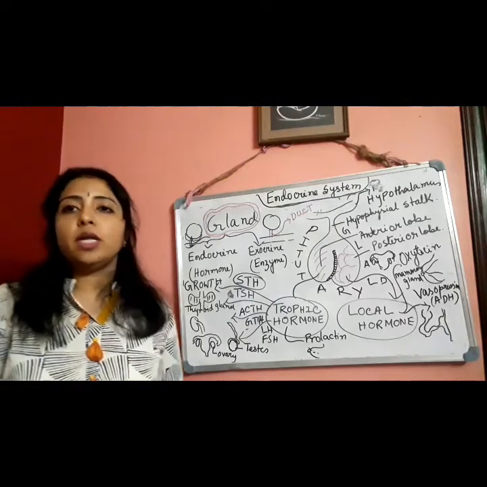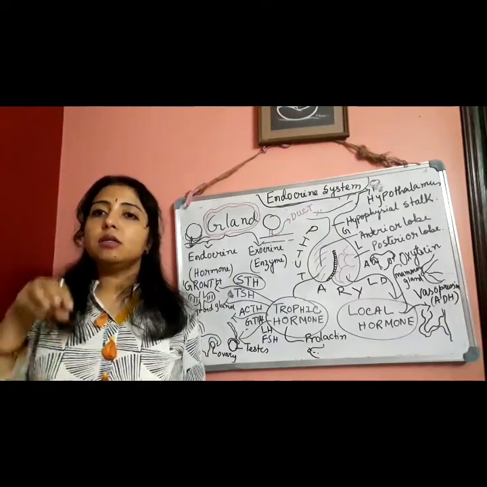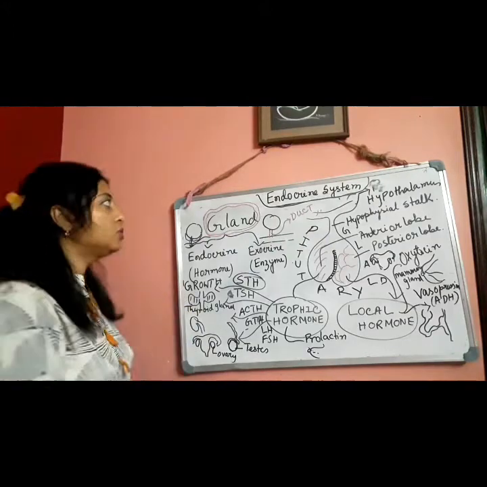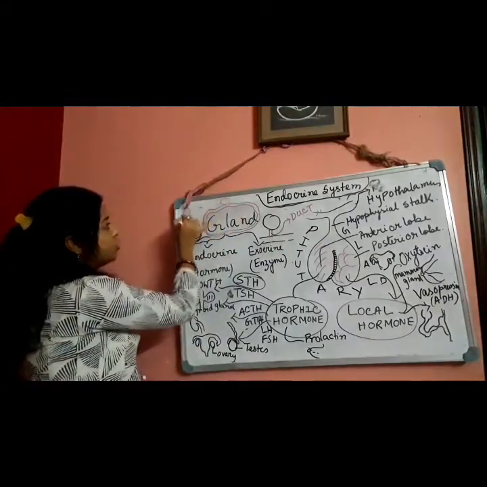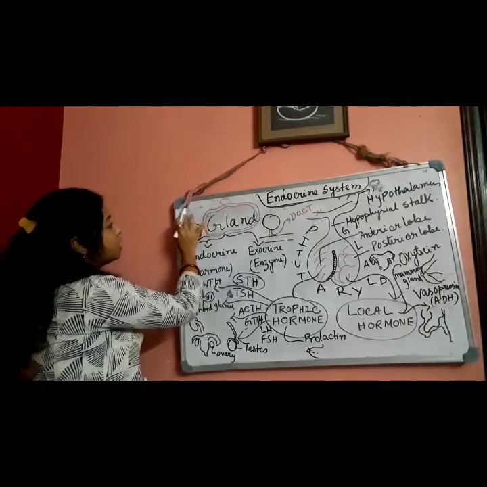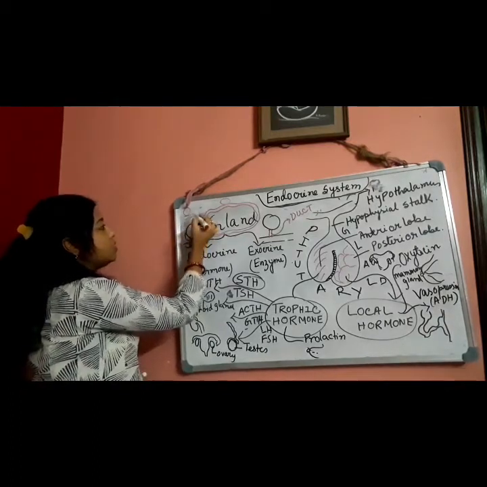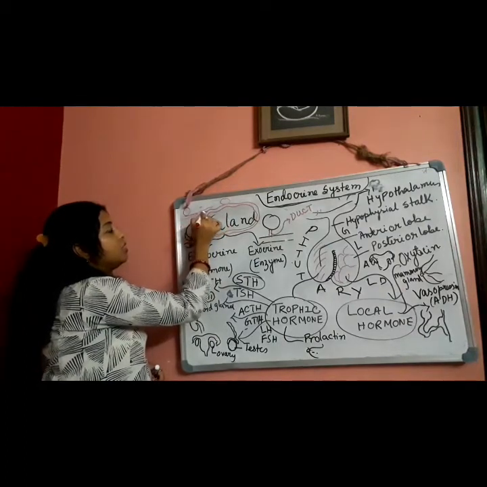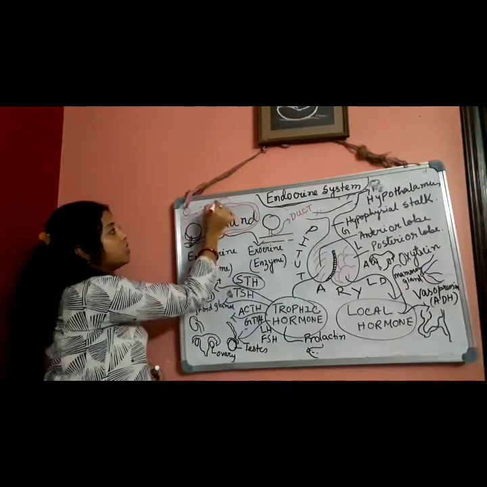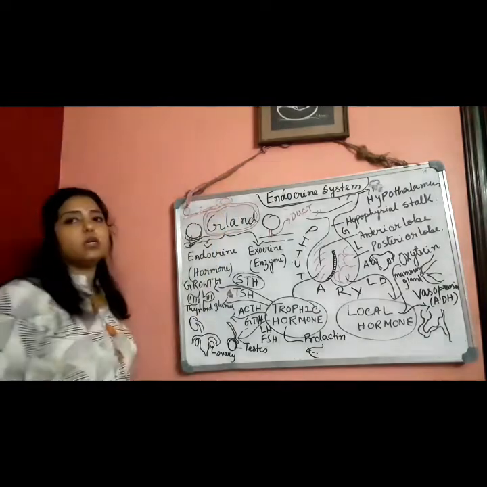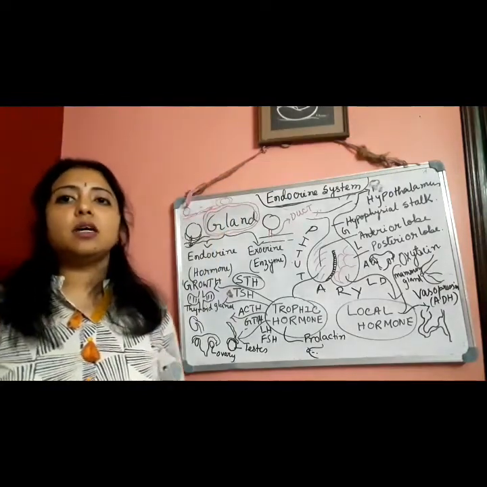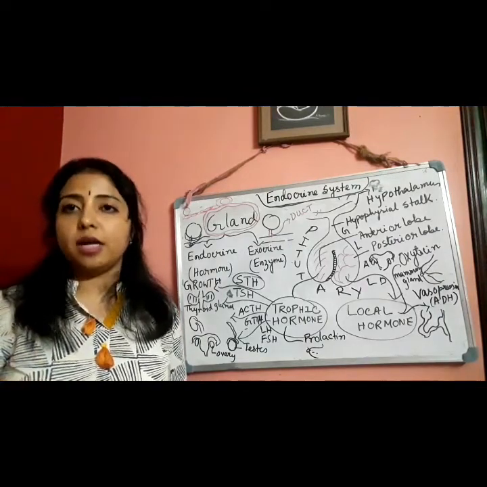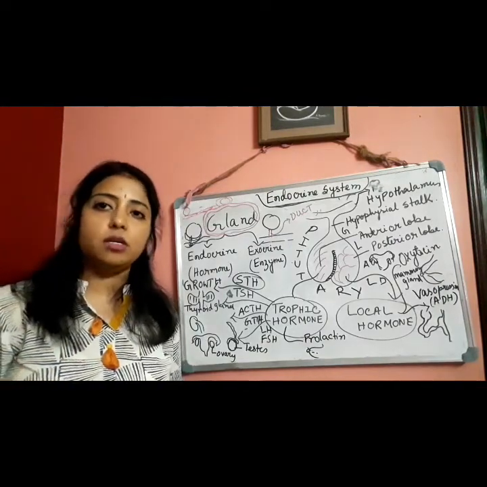Okay, they will secrete their secretion directly into the blood vessels or blood. Through blood, it will pass to the target organ. No duct it has. It will be directly secreting into the blood vessels, and ultimately these hormones will pass to their target organ for doing the activity. That is the main function of endocrine glands.